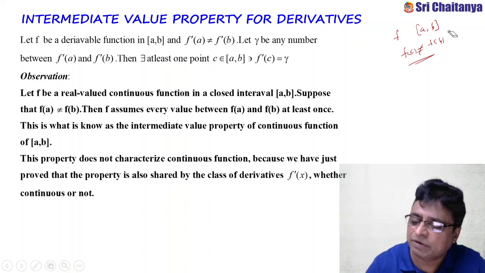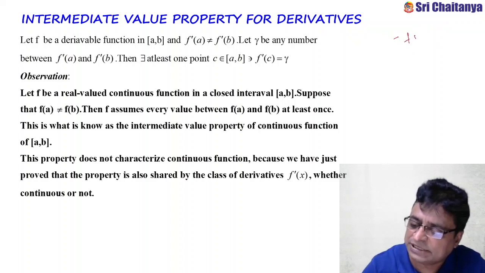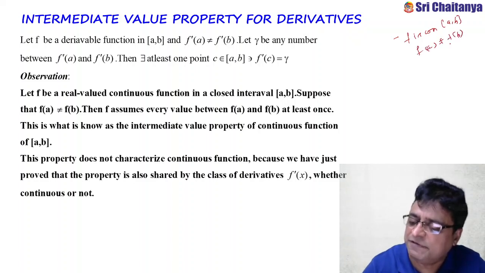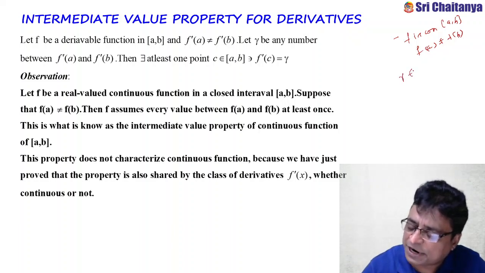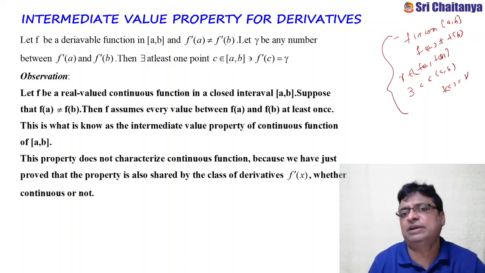Once again I am repeating. What is the intermediate value theorem in continuity? If f is continuous on closed interval [a, b] and f of a not equal to f of b, then f can assume every value between f of a and f of b. That means, suppose gamma is a value between f of a and f of b, then there exists some c belonging to open interval (a, b) such that f of c equals gamma. This we discussed in continuity. This is called the intermediate value theorem.